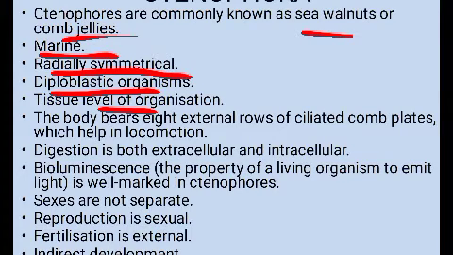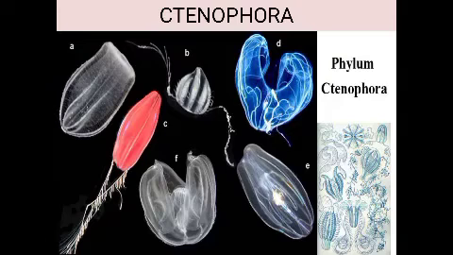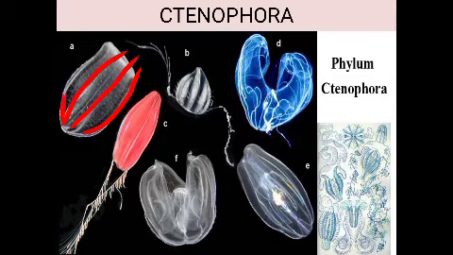Then their body consists of 8 external rows of comb plates which is having cilia on them, and it is used for locomotion. So if you see here, you can see the 8 rows here like this. Can you see the rows? So other side also you will be able to see that, and these 8 rows of comb plates are there. They are ciliated.